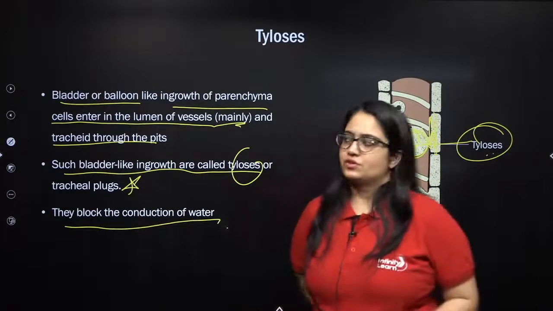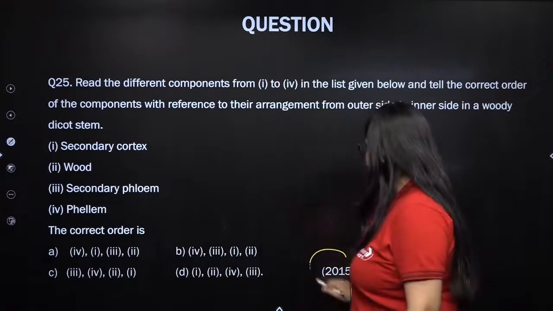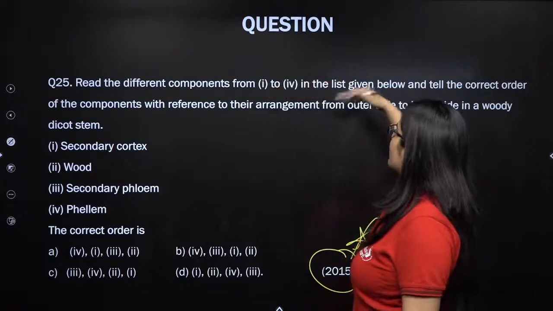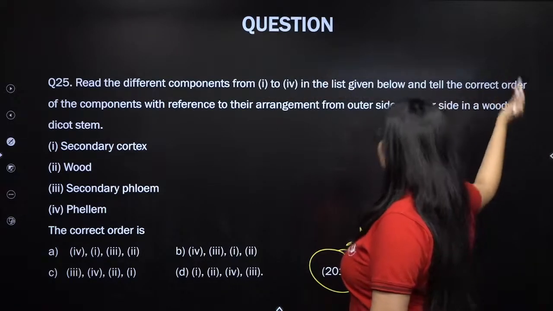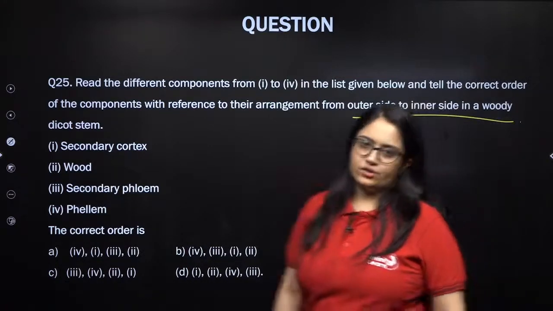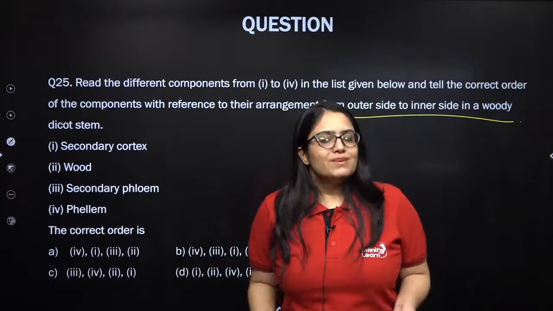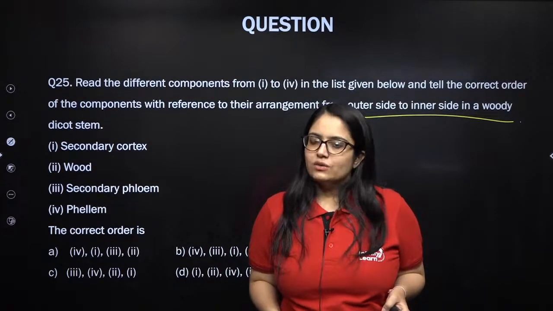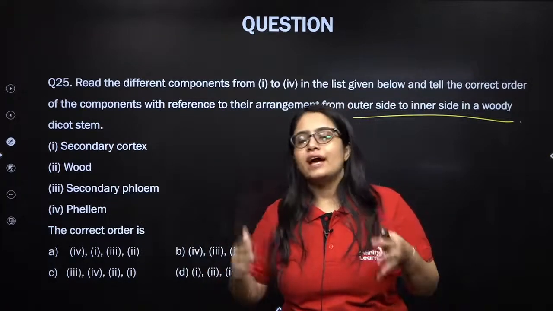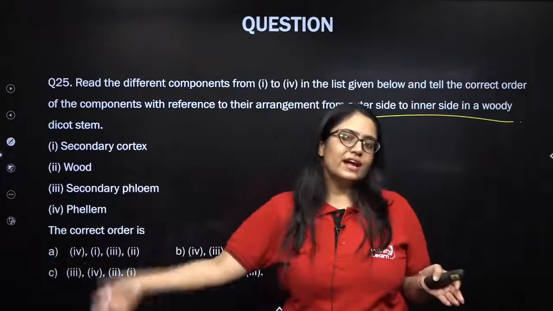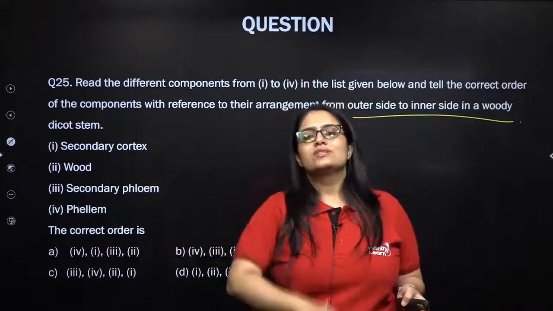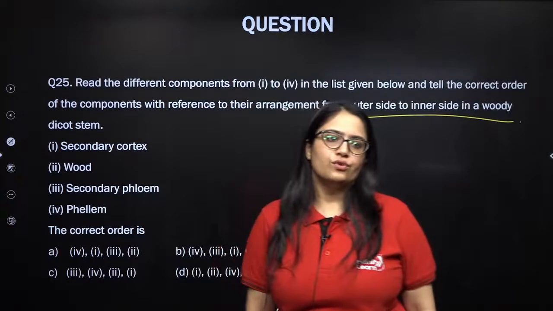Okay, perfect. Next question. This question was asked in 2015. Very simple question. Read the different components from 1 to 4 in the list given below and tell the correct order of the components with respect to their arrangement from outer to inner in a woody dicot stem. A woody dicot stem means a dicot plant which has already shown secondary growth. So if secondary growth has already taken place in a particular dicot stem, from outside to inside, what are the layers of cells you can see? So can anybody try?